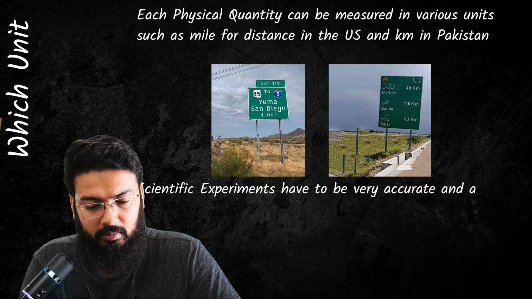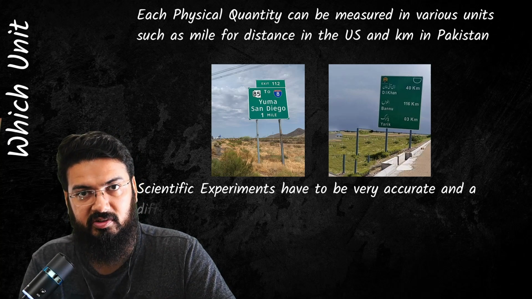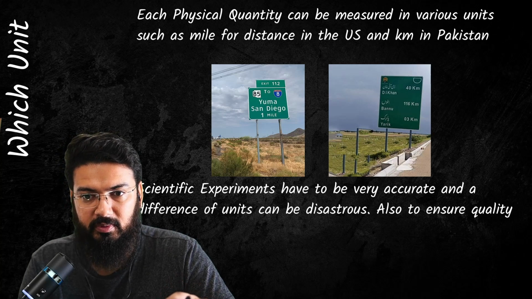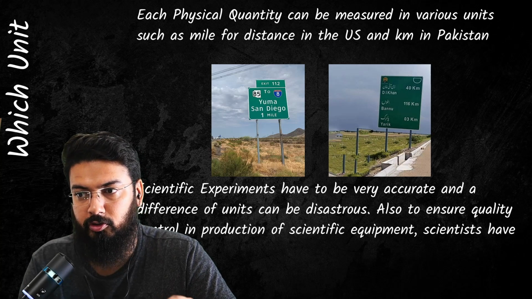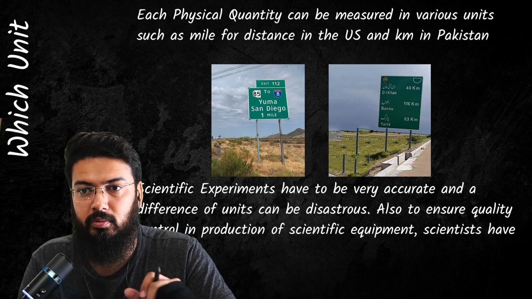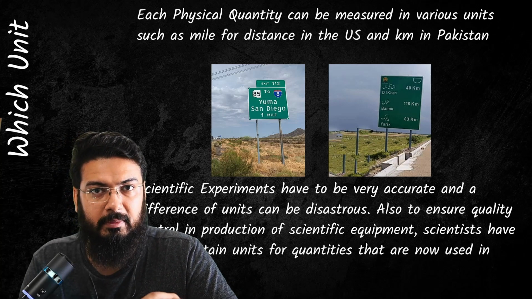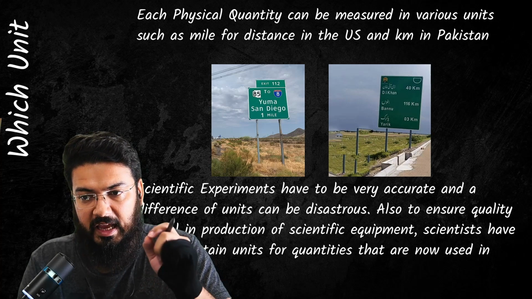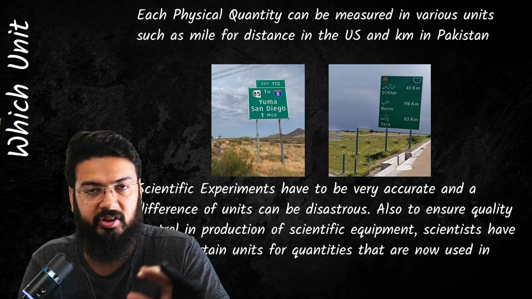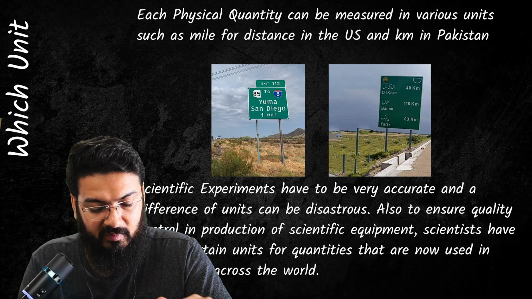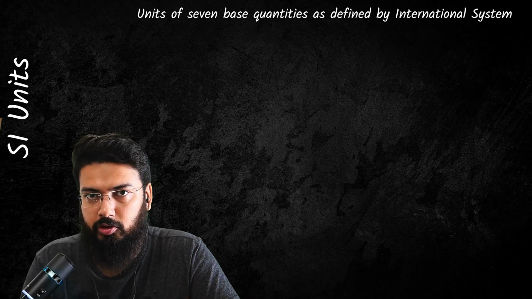Again, this right here is a big problem in the scientific community, because if everyone does research in different units, that's going to be very hard to compile. And along with that, certain manufacturers will also favor certain units. So essentially to remove these complications, scientists came together and decided that every physical quantity is going to have one fixed unit that is going to be used in research and development, and we call that the SI unit. SI units are generally used in research, development, and some commercial applications as well.